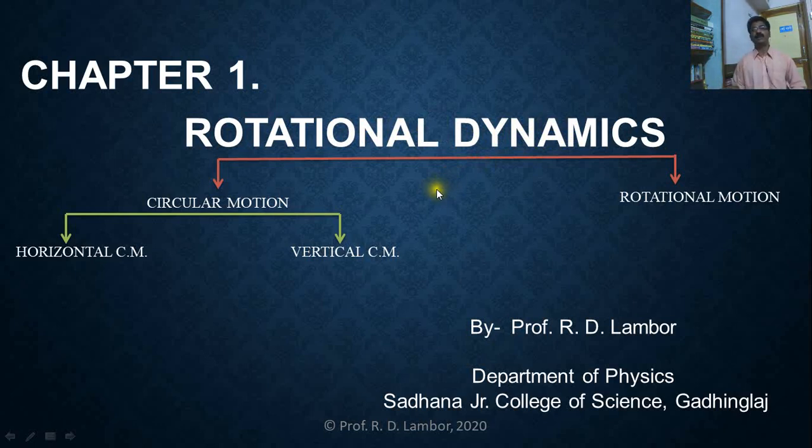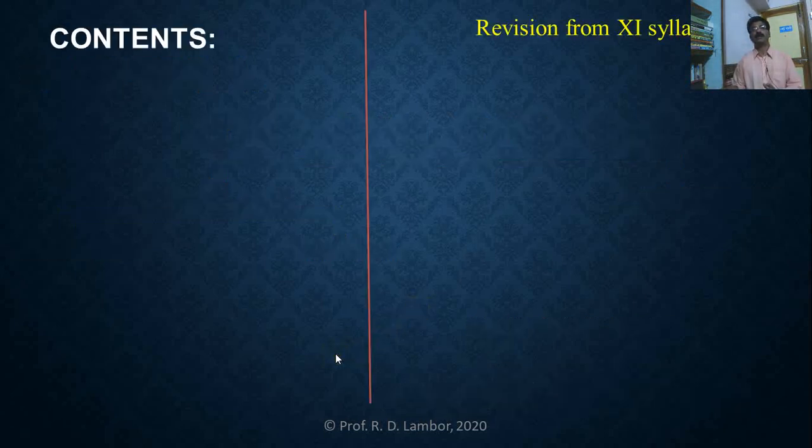Circular motion is the one, and rotational motion is the second. And in circular motion, we will study about the horizontal circular motion and about the vertical circular motion. So clearly, rotational dynamics has first half part about the circular motion and last half part about the rotational motion. What are the contents of this topic?